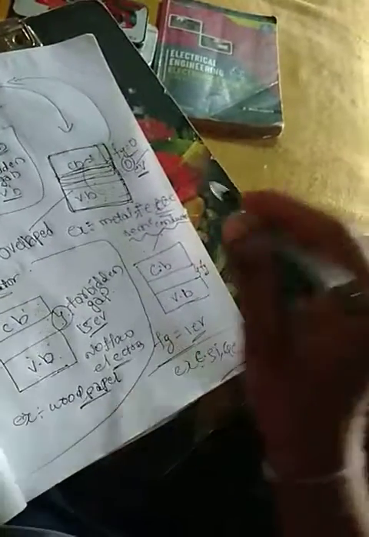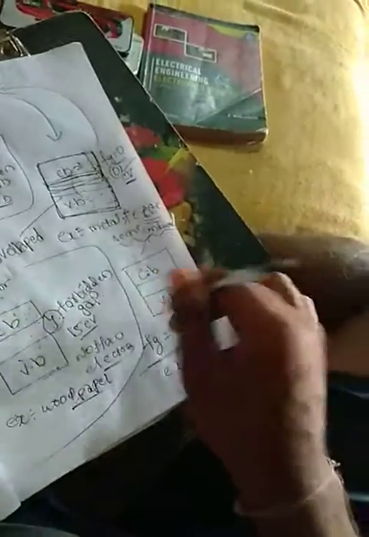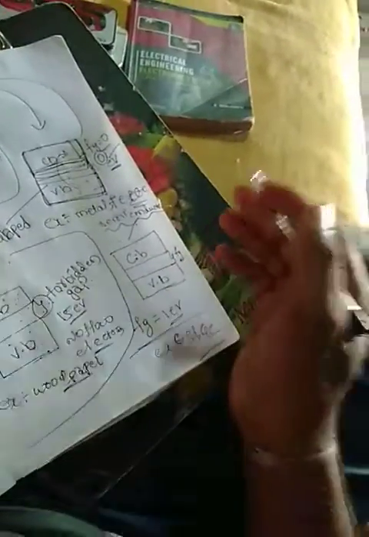So today our topic is this: which types of substances will flow current and which types of substances can't flow current.